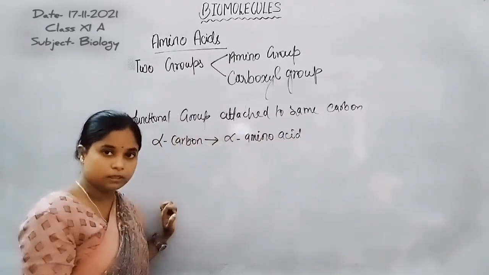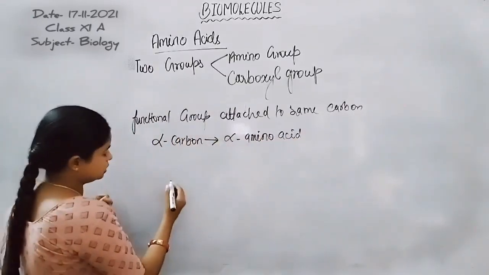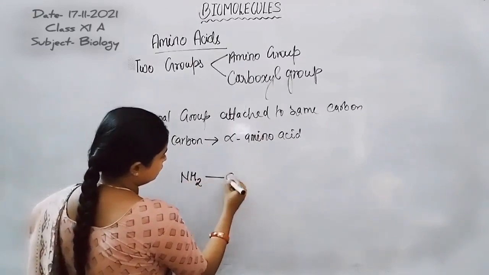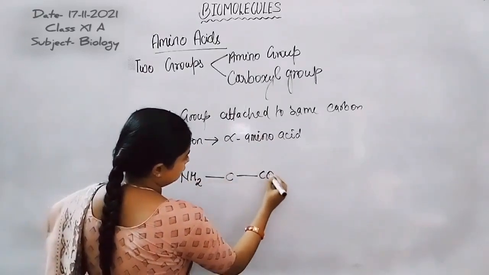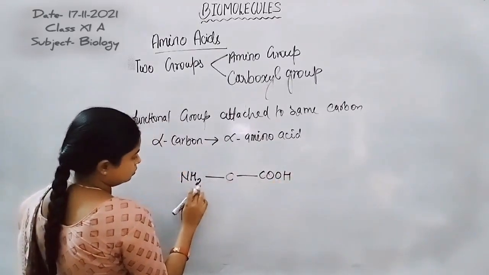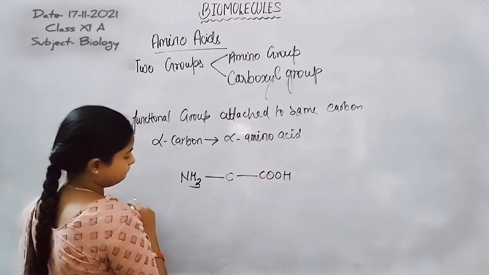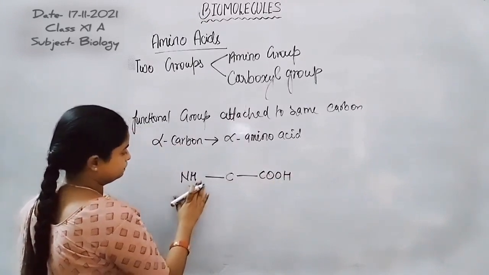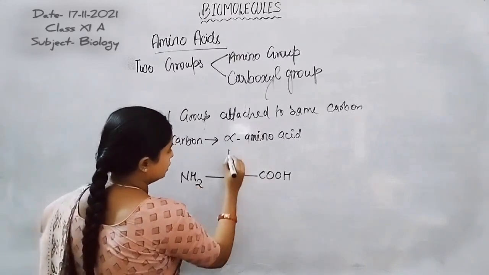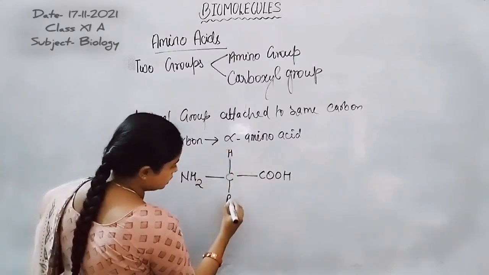Alpha amino acid. Now what will be the structure? Here is NH2, the carbon, and COOH; here is hydrogen, and this is the R group.